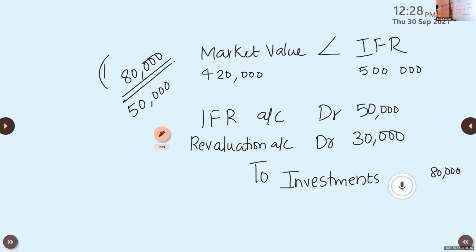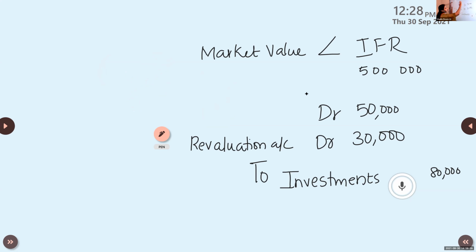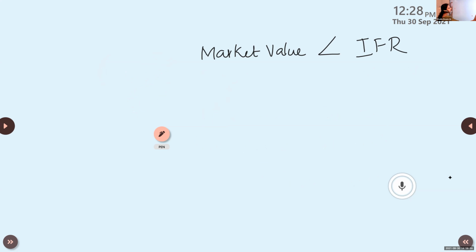Okay. Shall I move to the fourth case? The fourth case is market value is greater than book value. Say the market value is 5,30,000 and the book value is 5 lakh.